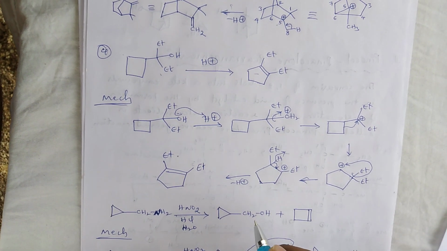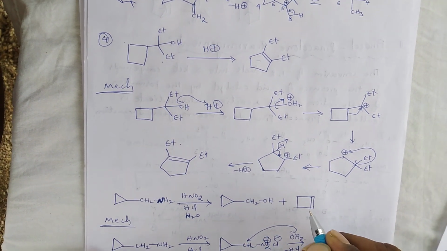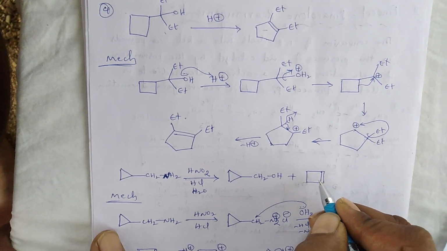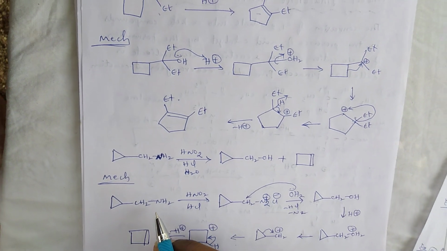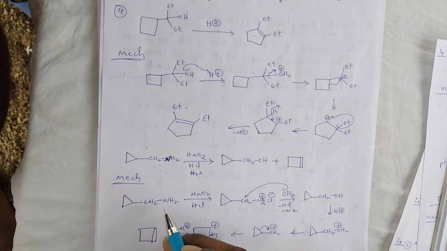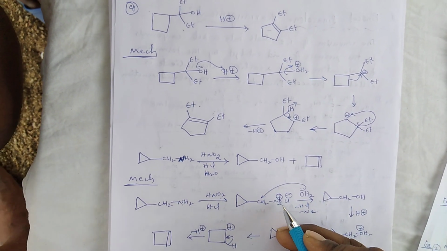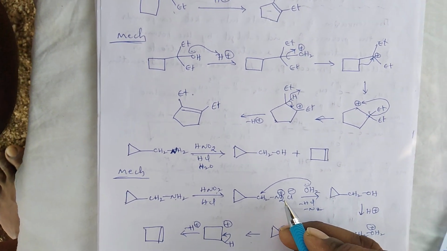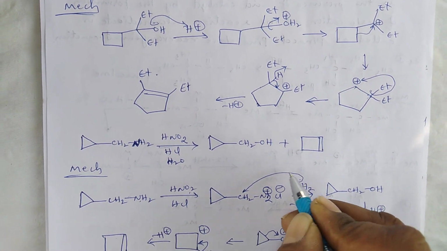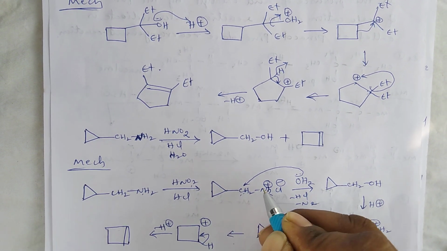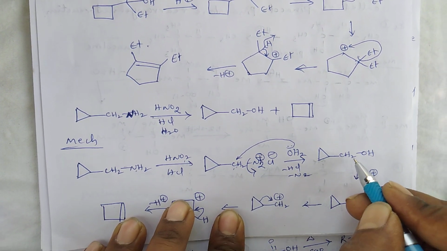and water molecule, finally it will give cyclopropyl derivative, and along with this molecule it will give the cyclobutene. Okay. In this reaction mechanism, first by the reaction of this NH2 group with HNO2 and HCl, it will give the diazonium salt. So the diazonium salt stability is less. Because of this reason, the hydroxy group easily attacks this carbon center, and by the loss of N2 and 1 mole of HCl, we will get this